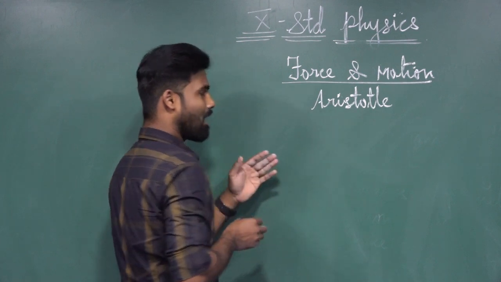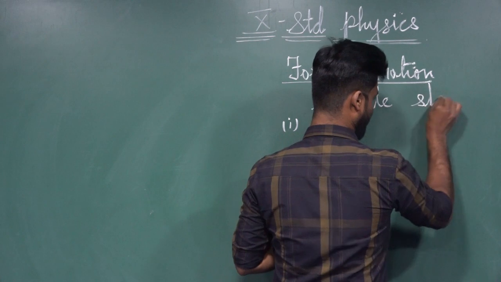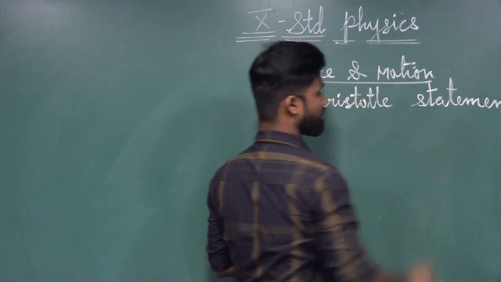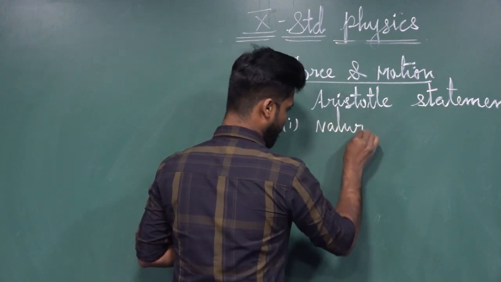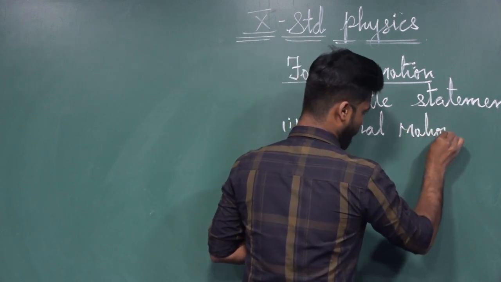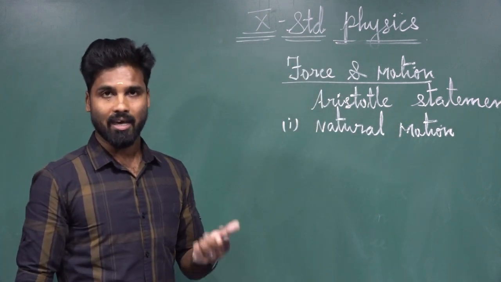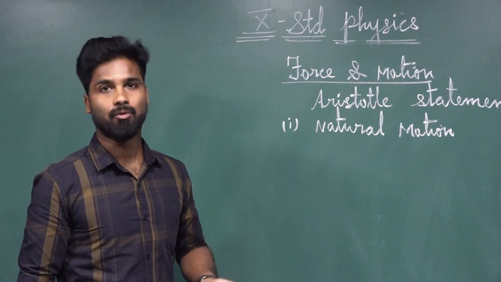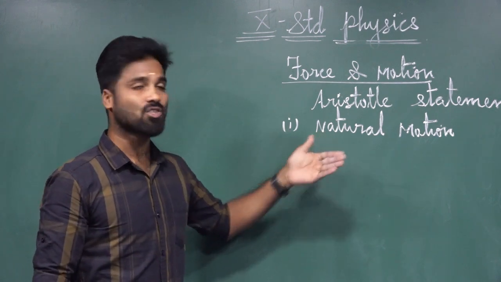According to Aristotle, the first one is natural motion. What is natural motion? When an object in motion comes to the rest state without applying any force on it, that motion is said to be natural motion.